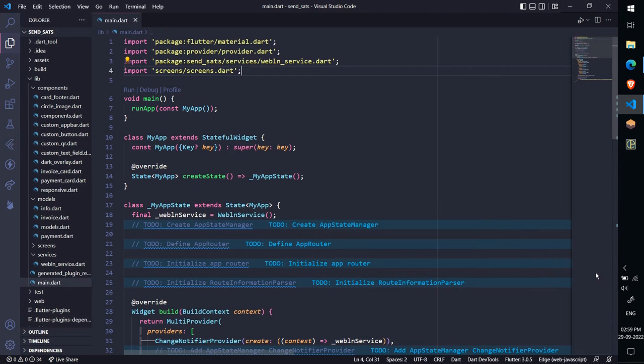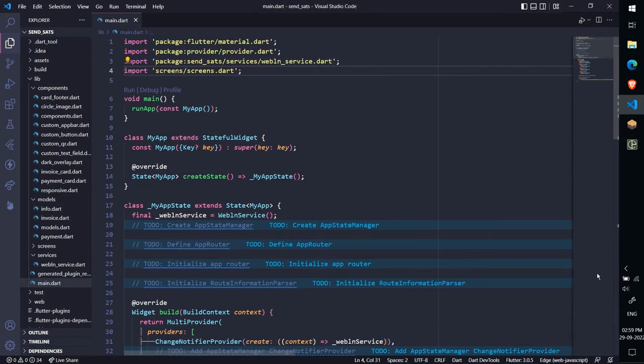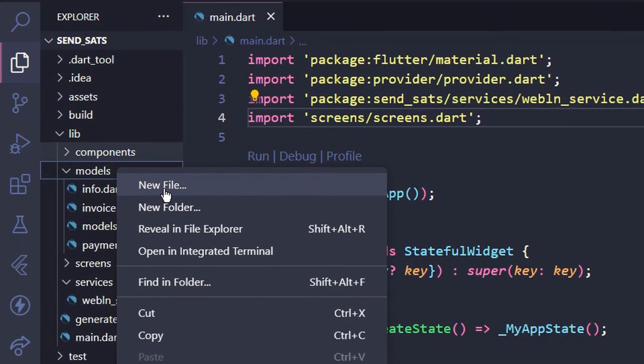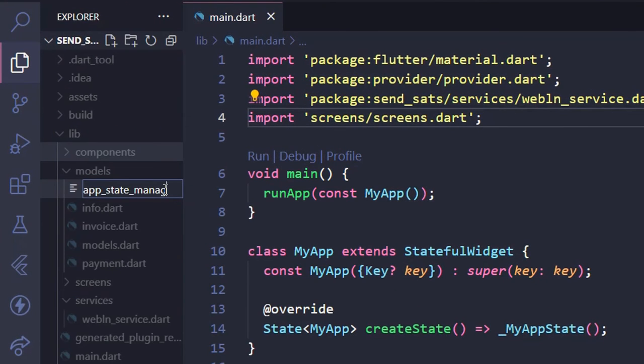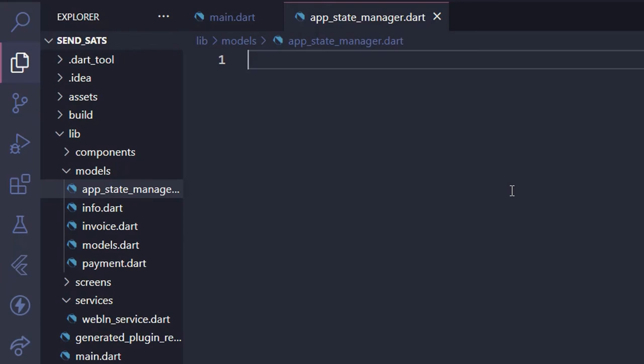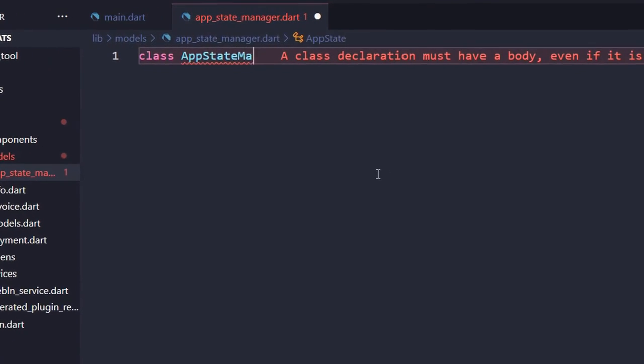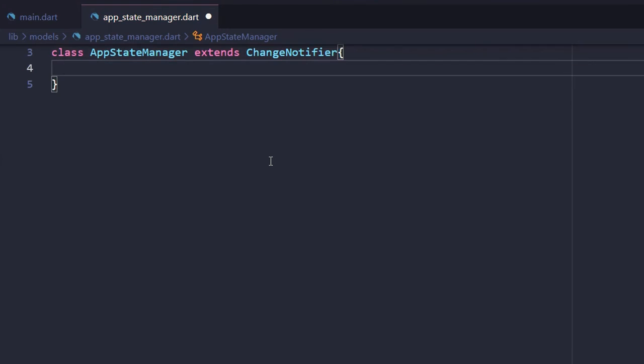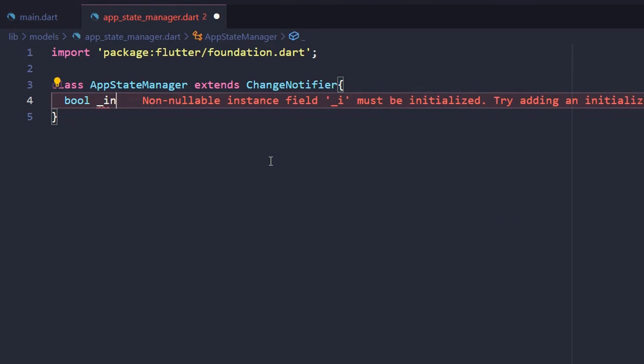Now let's set up Application State Manager. The first step is to define your app state, how it can change and which components it notifies when a change occurs. In the models directory, create a new file called app_state_manager.dart and let's create the AppStateManager class. AppStateManager manages the app's navigation state.